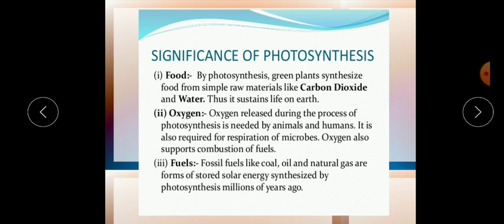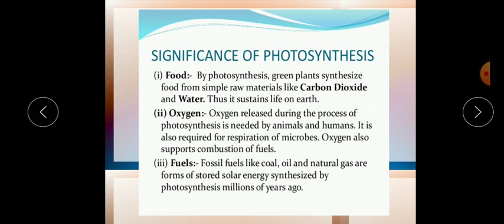First one is food. So plants, obviously, as I told you earlier, have carbon dioxide and water as the raw material. Based on that, or by using them only, they are easily able to make their food in the form of glucose. So they can easily sustain their life, or their growth and reproduction and all. So third point is fuels.